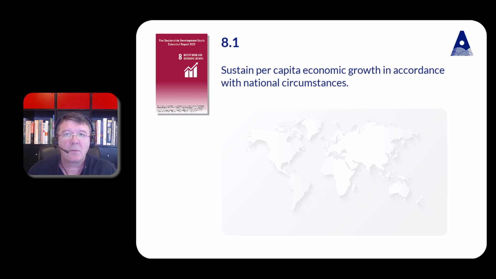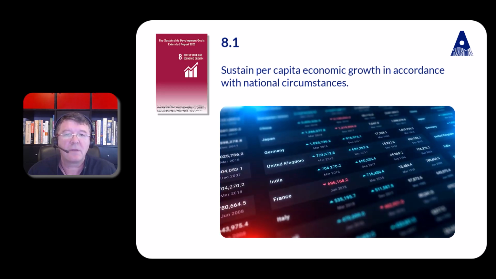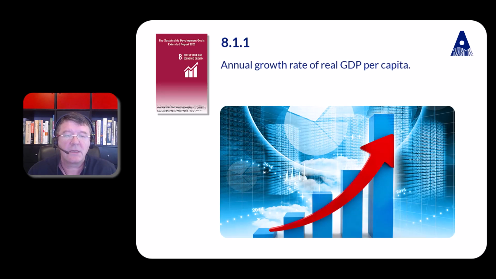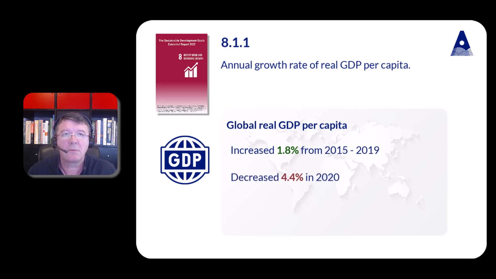Sustain per capita economic growth in accordance with national circumstances and in particular at least 7% gross domestic product growth per annum in the least developed countries. So one of the indicators of this is 8.1.1, annual growth rate of real GDP per capita. Sustained, inclusive and sustainable economic growth. Global real GDP per capita increased at an average annual rate of 1.8% from 2015 to 2019, but decreased sharply by over 4% in 2020 due to the COVID-19 pandemic, before recovering to an increase of 5% in 2021.